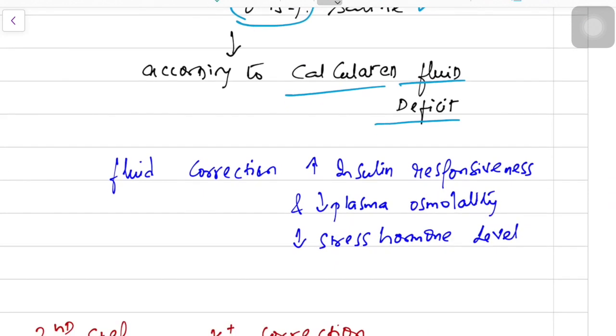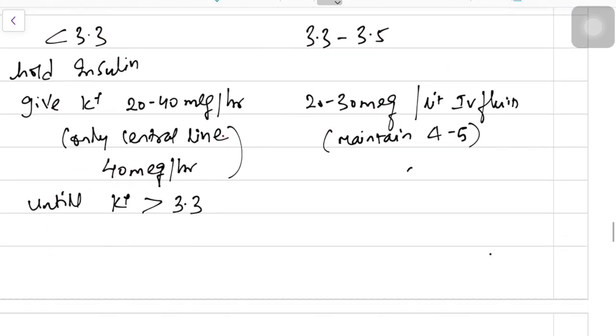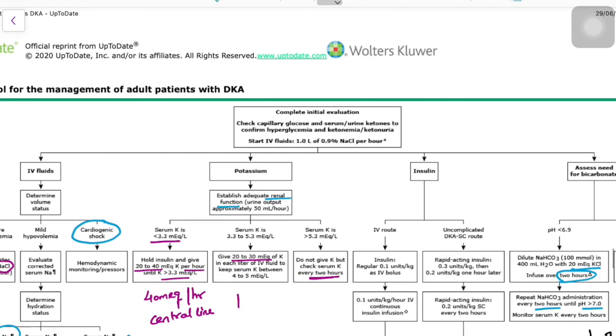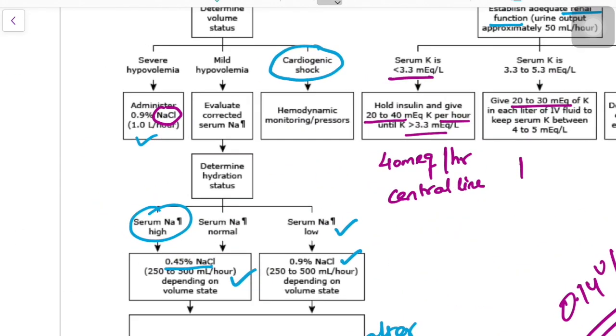This fluid correction increases insulin responsiveness, decreases plasma osmolarity and decreases the stress hormones, which you already know are catecholamines. So after fluid support, initially with 0.9% NaCl, 1 liter per hour, and later followed by 0.45% NaCl.